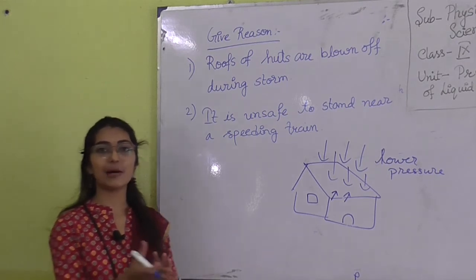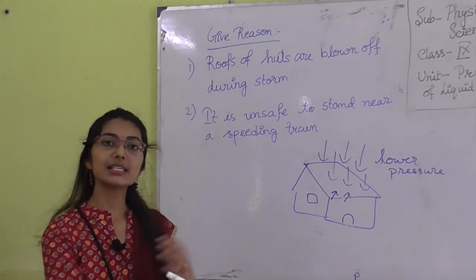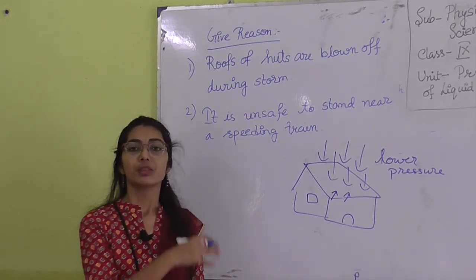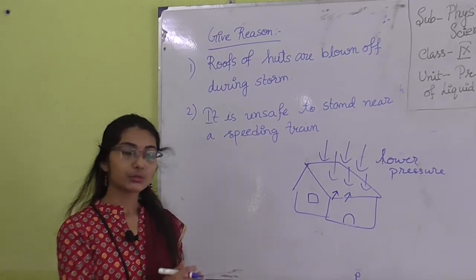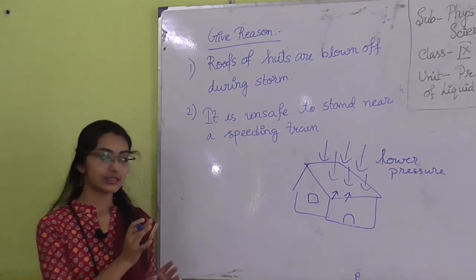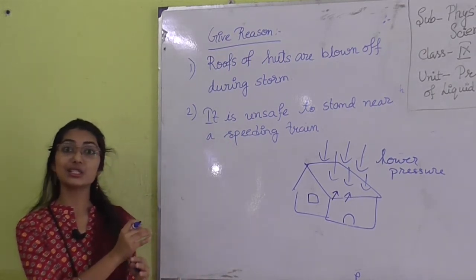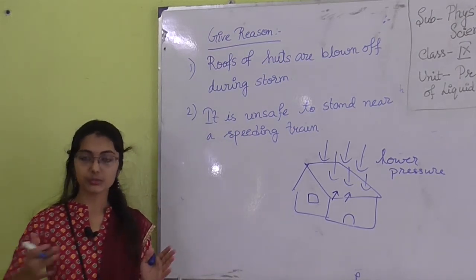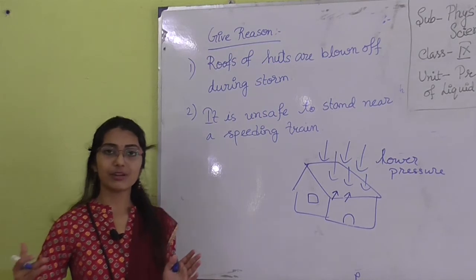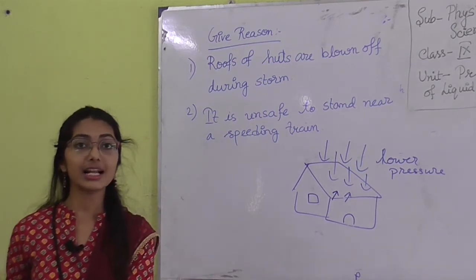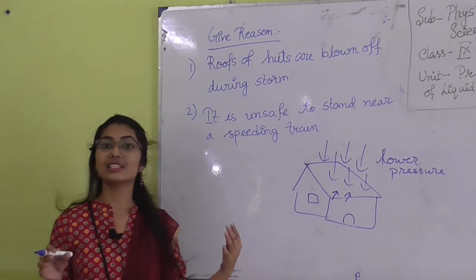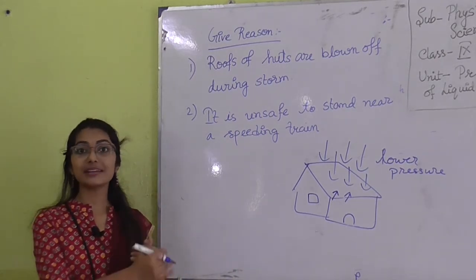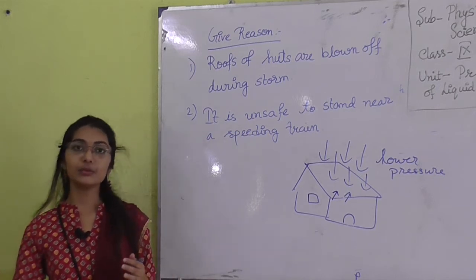When a train is coming with high speed, the train possesses maximum velocity, so kinetic energy is more. But pressure energy in that area is low, and where you are standing, some far away, there is higher pressure. So there is higher pressure and low pressure, and here velocity is more. To maintain the total energy constant, the person will move.